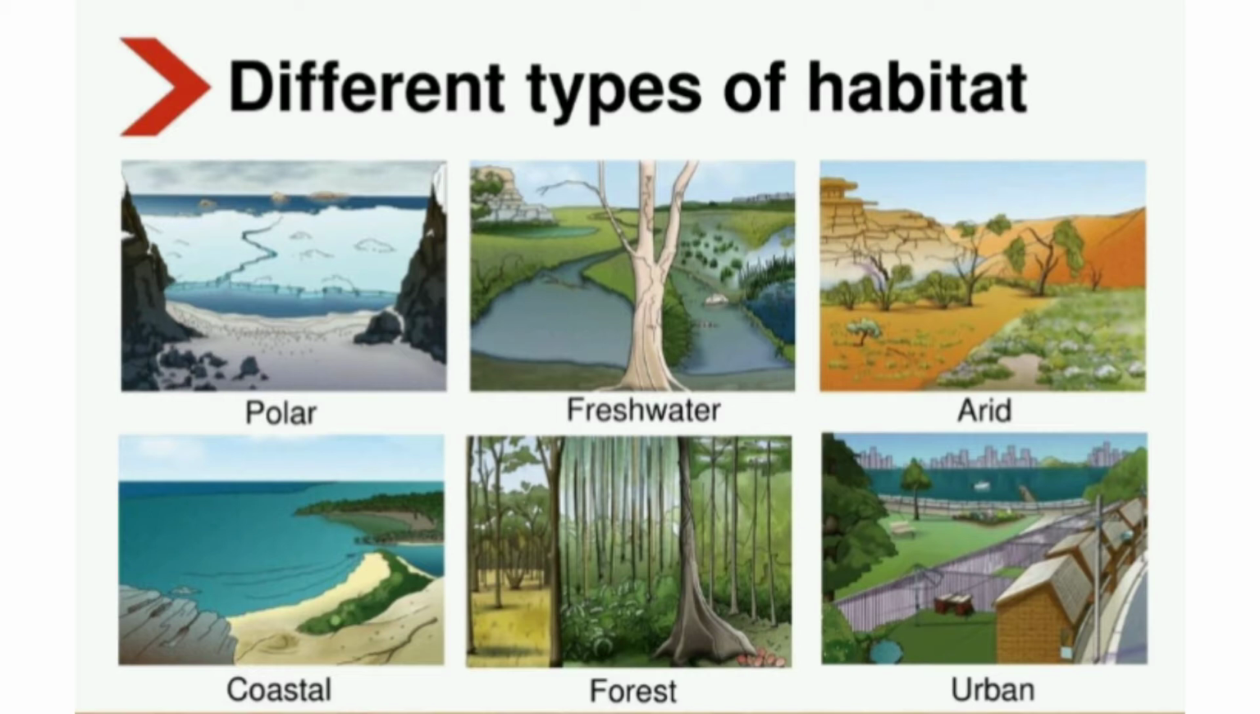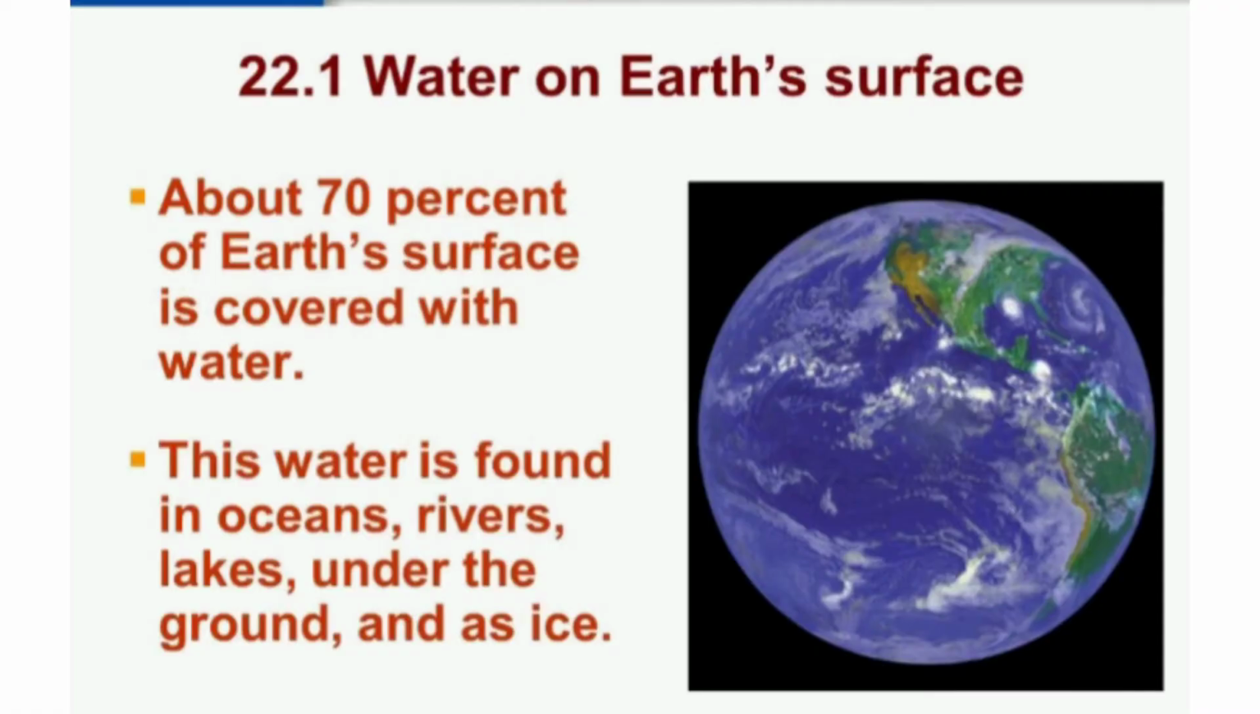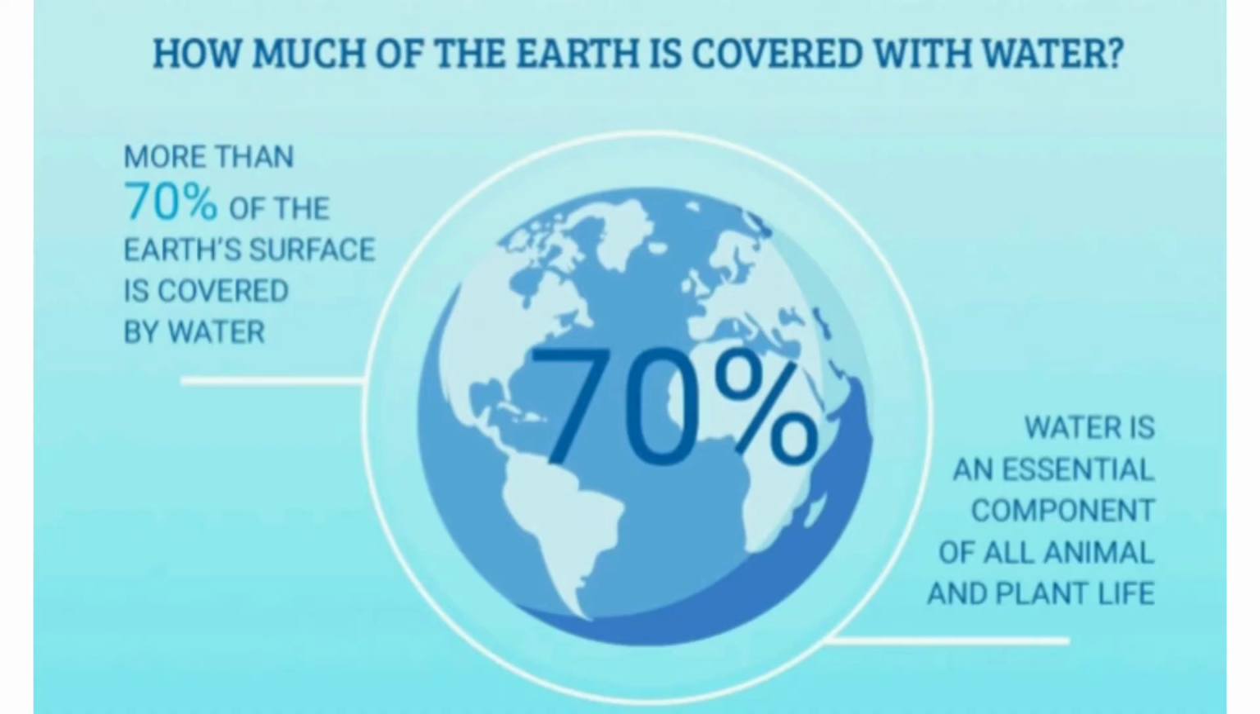Okay. Today we will study two types of habitats: fresh waters and oceans. About 70% of Earth's surface is covered with water. This water is found in oceans, rivers, lakes, under the ground, and as ice. Most of this water is salt.